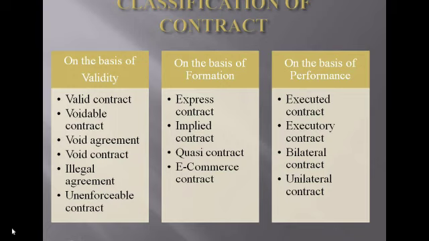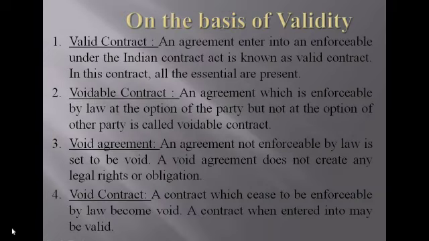On the basis of formation we have express contract, implied contract, quasi contract, e-commerce contract. On the basis of performance we have executed contract, executory contract, bilateral contract and unilateral contract. We will see the classification of contract elaborately in the next slide. The first is on the basis of validity.